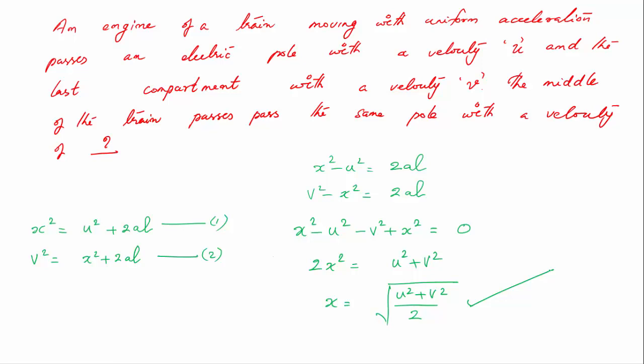Now, thinking with common sense, we would think the velocity of the middle portion will be just the average of u and v, that is u plus v by 2. But that is not true. The velocity is under root of u square plus v square by 2. The reason is that acceleration is actually the rate of change with respect to time, not the rate of change with respect to distance. So if you find the velocity at half of the total time of travel, it will be the average of the velocities, because distance-wise it will not be the average. It will be under root of u square plus v square by 2. So that's an interesting problem.